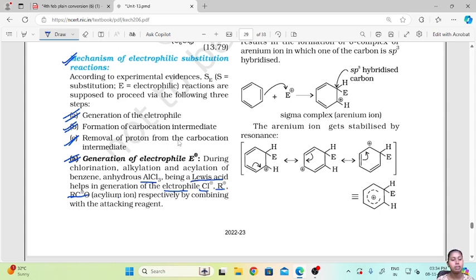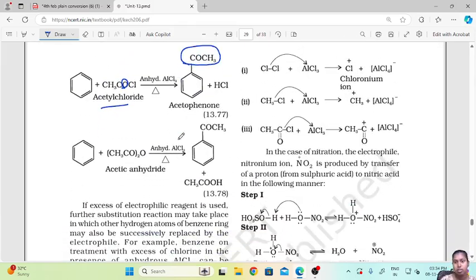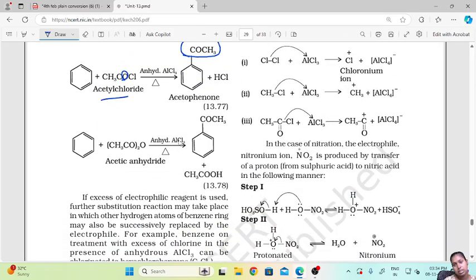So here it is shown. Cl breaks, one of the Cl goes with AlCl3, it forms AlCl4- and a chloronium ion is formed. Again, both the electrons are taken by the chlorine and it goes to the AlCl3 forming AlCl4- and leaving your alkyl ion or your carbocation. Then here also this Cl takes away everything and forms your acylium ion.